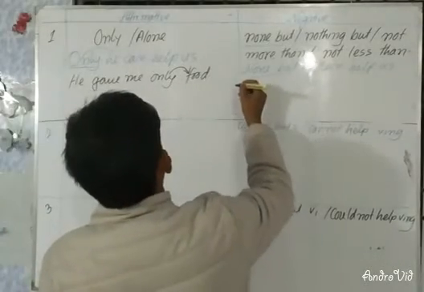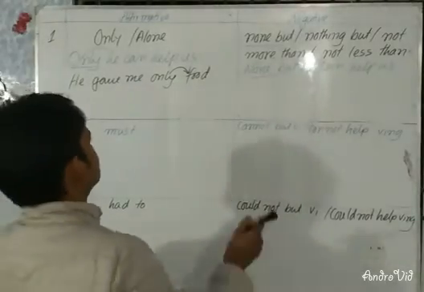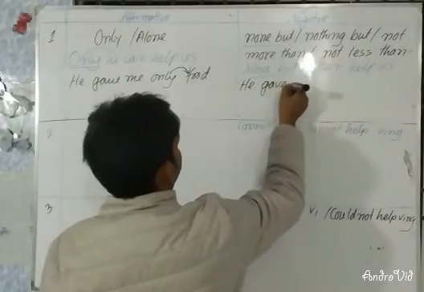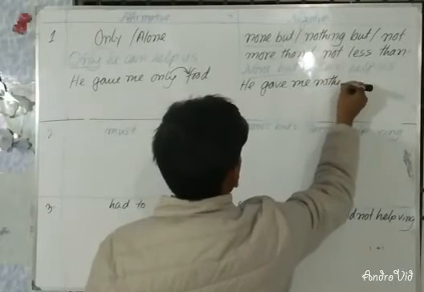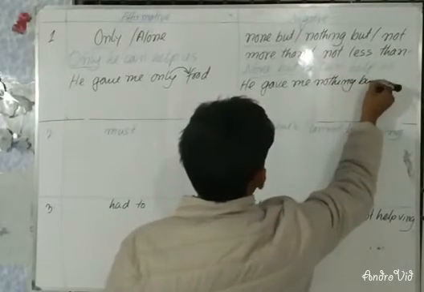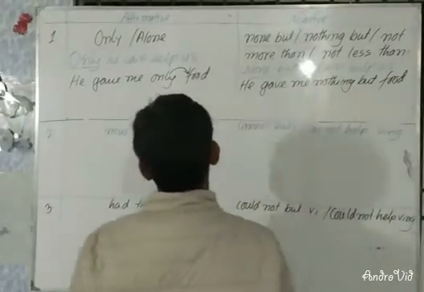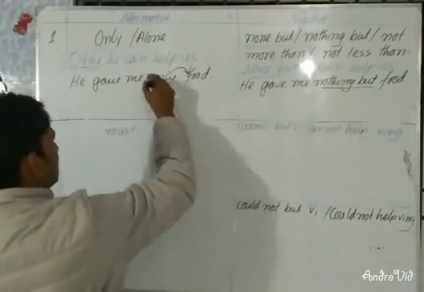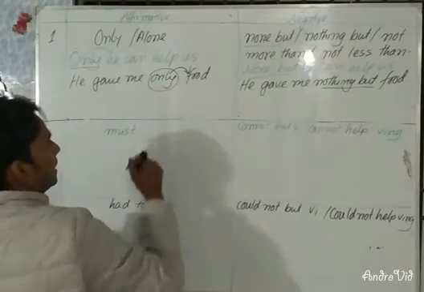See here: He gave me nothing but food. I have used nothing but instead of only because only indicates food.